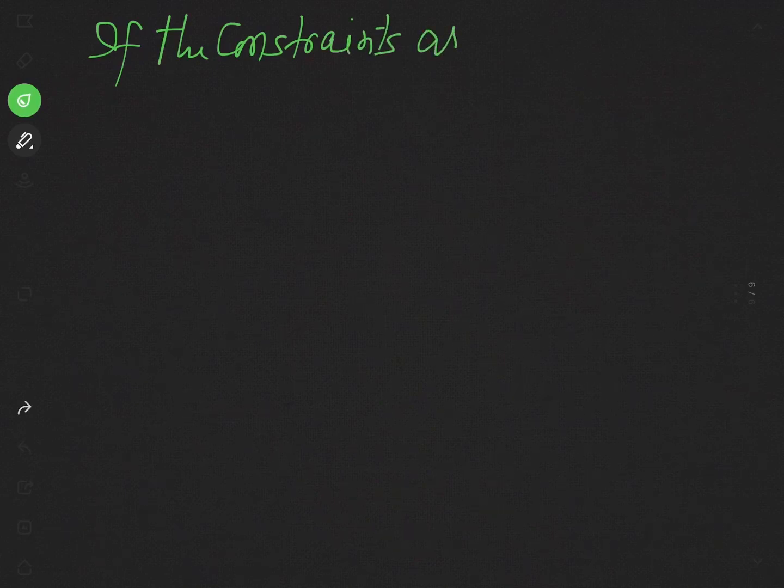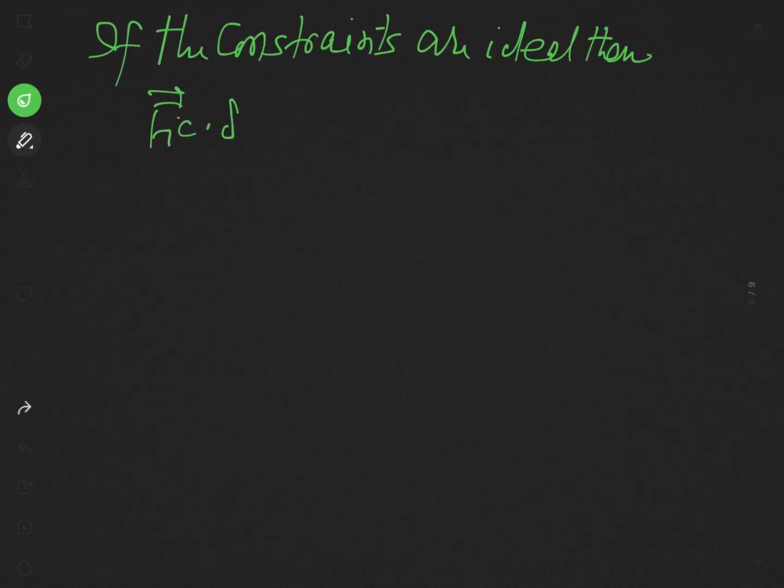So if the constraints are ideal, then we know that summation i 1 to n Fic dot delta Ri will vanish, this will be 0.